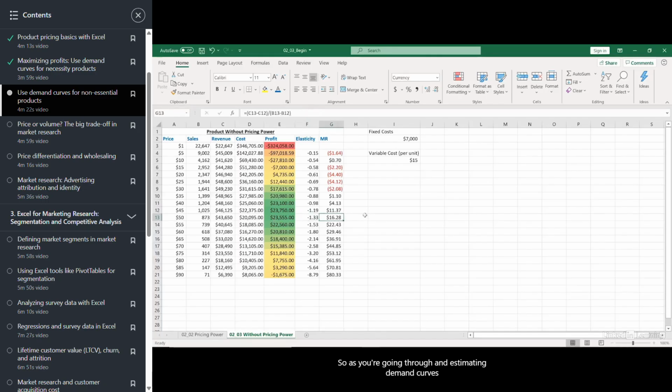So as you're going through and estimating demand curves and trying to forecast what you think sales will be based on your marketing efforts, based on product characteristics, and based, of course, on your customer, take a look at your elasticities and your marginal revenue. Try to set your price so that your price is equal to the point where marginal revenue equals your variable cost or your marginal cost.